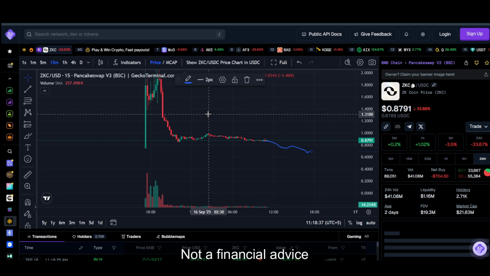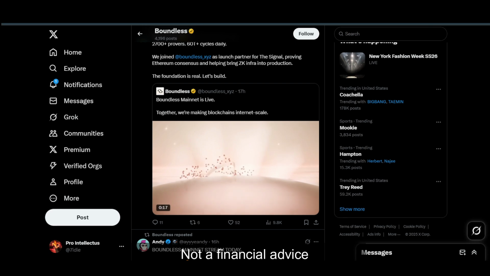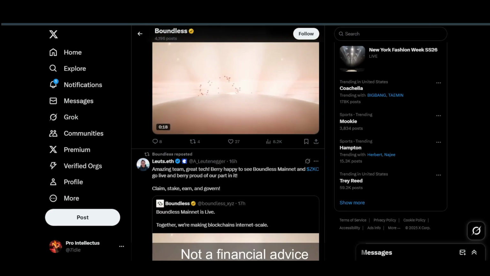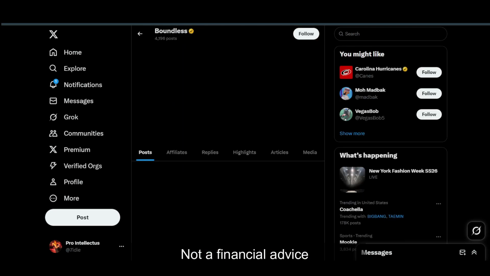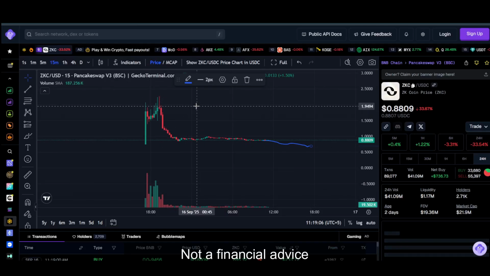But again, if it can recover, I think it can basically go as high as like 1.31, even $1.5, because the token seems to have a lot of, I would say, hype around it, and that can be seen, I think, in the exchange listing. So it got launched on a lot of exchanges. So as of now, if the team announces some kind of incentives or even some kind of news, I think it can push the token to a new high, or most likely as high as 1.5. But I think again the resistance around 1.9 is going to be really strong.